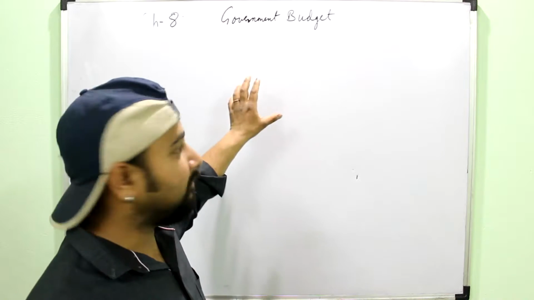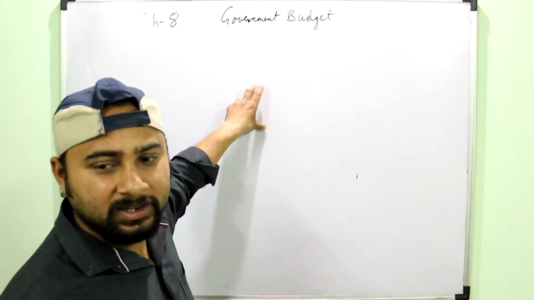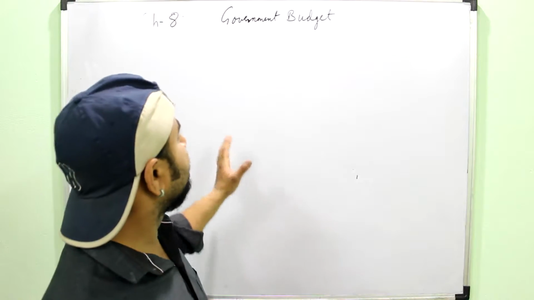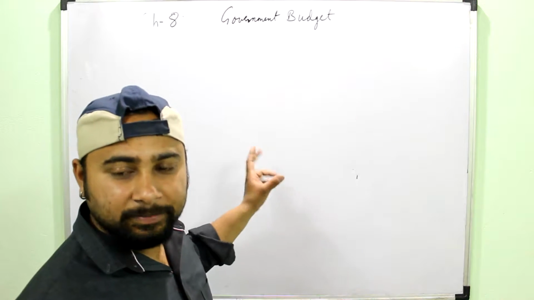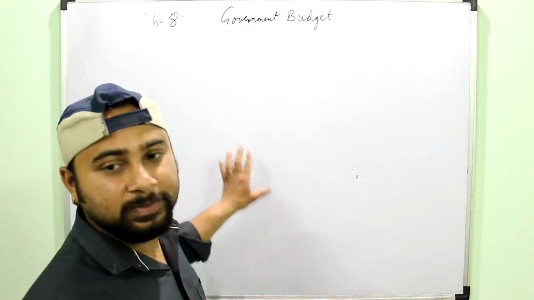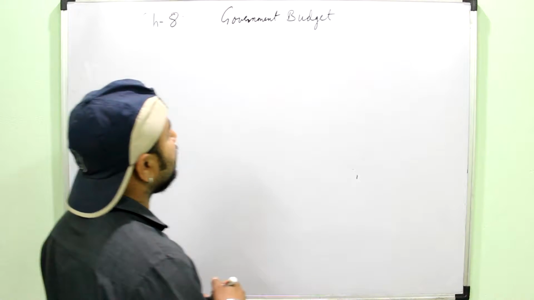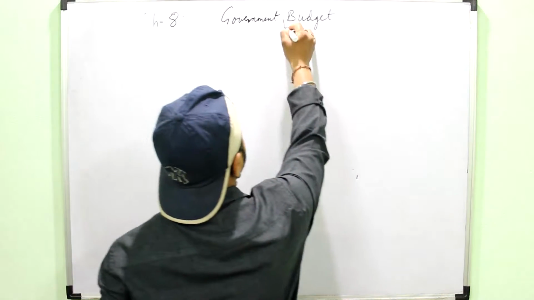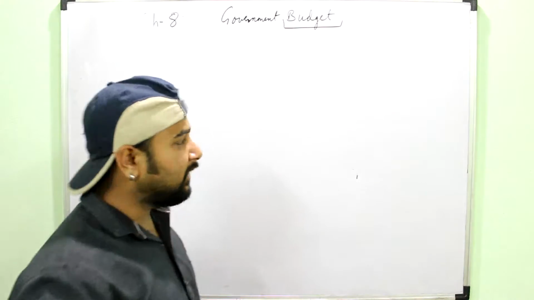It is a small topic, but very scoring, an easy topic. There are only a few logics which you have to understand, and it is a very simple chapter. You will get 8 marks from this particular chapter in your board exam. First of all, see what budget means. You must have heard this word.